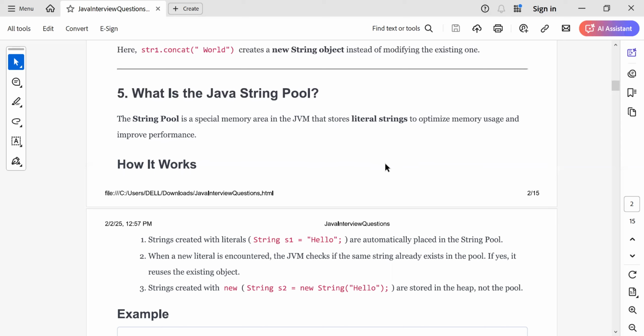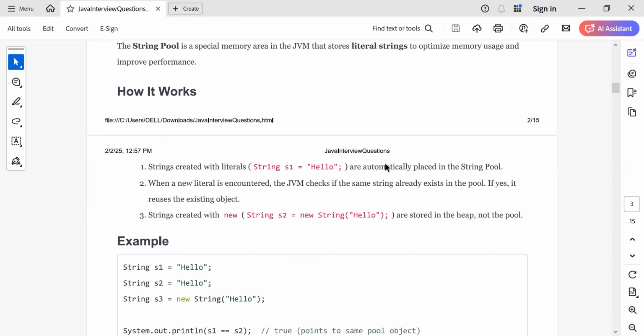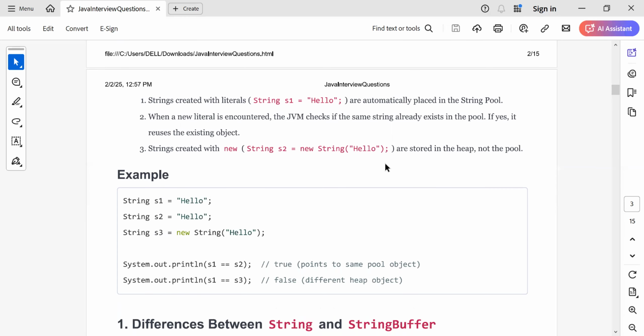Now let's try to understand this with the help of an example. Here String s1 equal to "hello", s2 equal to "hello". As these two are literals, they will refer to the same object in the string pool. Now you create s3 and you create a new object out of String. This new object will go to the heap, as you are explicitly saying that you want to create a new object in the heap.